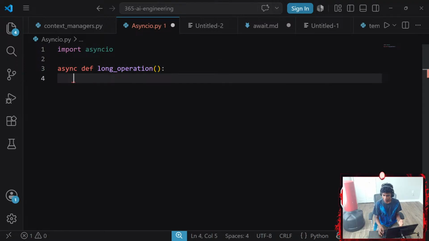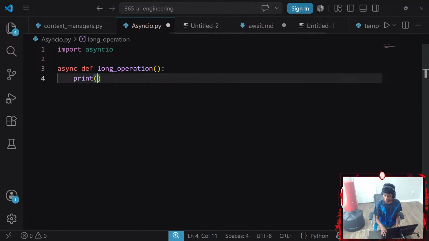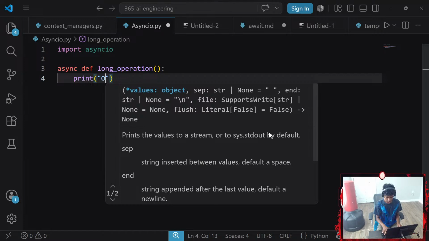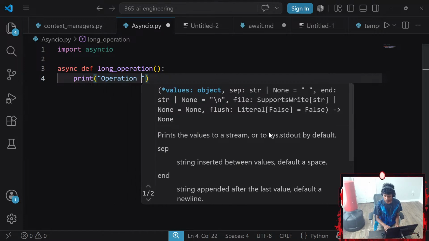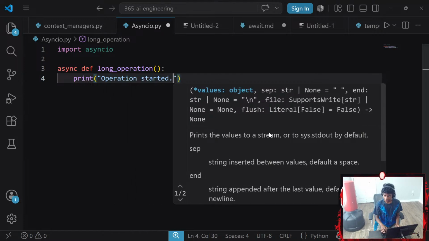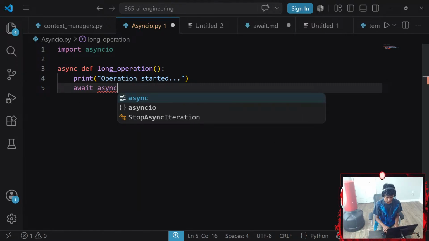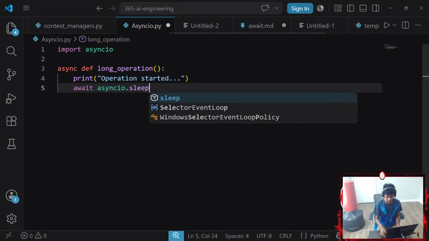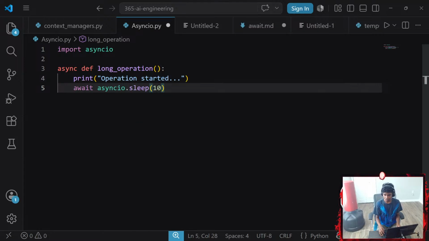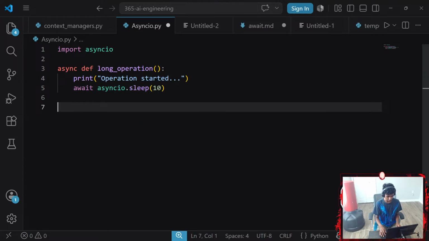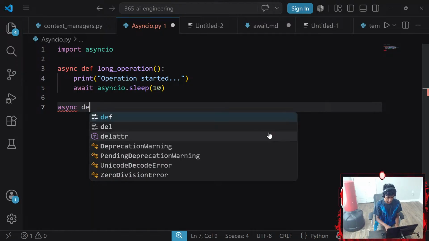Okay, and then let's go with long operation that prints something like operation started... And then we're gonna wait for 2 seconds. So I'm gonna wait for asyncio.sleep 10 seconds. Yeah, I meant 10 when I said 2. And then I'm gonna go ahead and create a main async coroutine function.